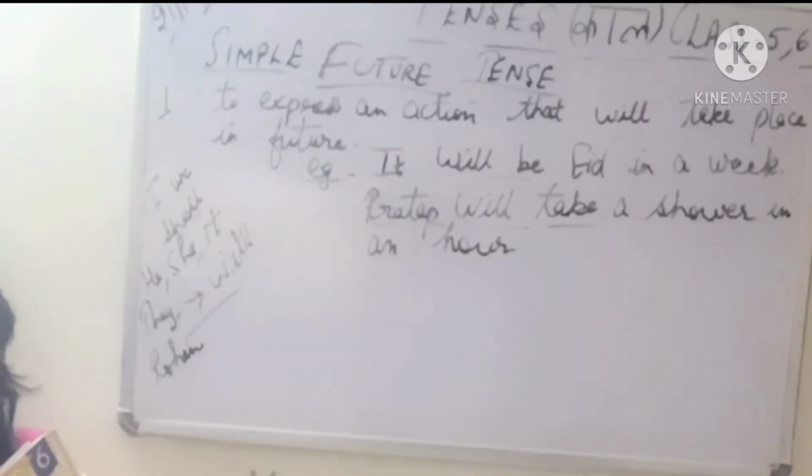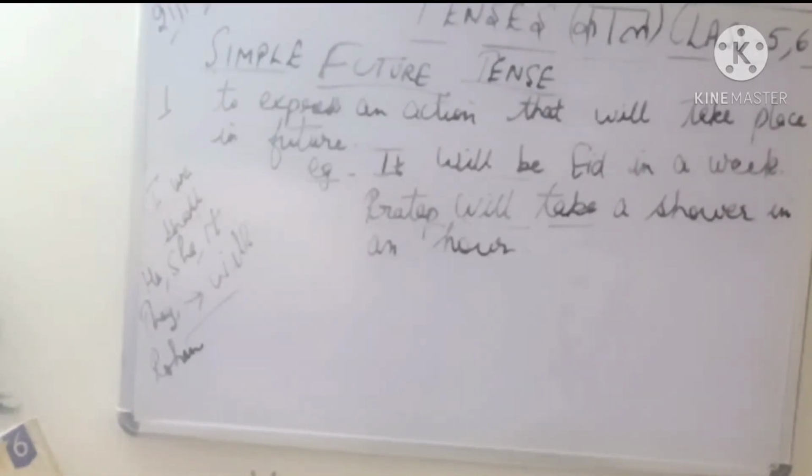अभी के लिए नहीं बात कर रहे हैं, पिछले समय की भी बात नहीं हो रही है जो निकल गया है. We will talk of the coming hour, that in the coming hour he will be taking a shower. There is still 1 hour pending in taking of his shower. So this time we will call it a future tense.